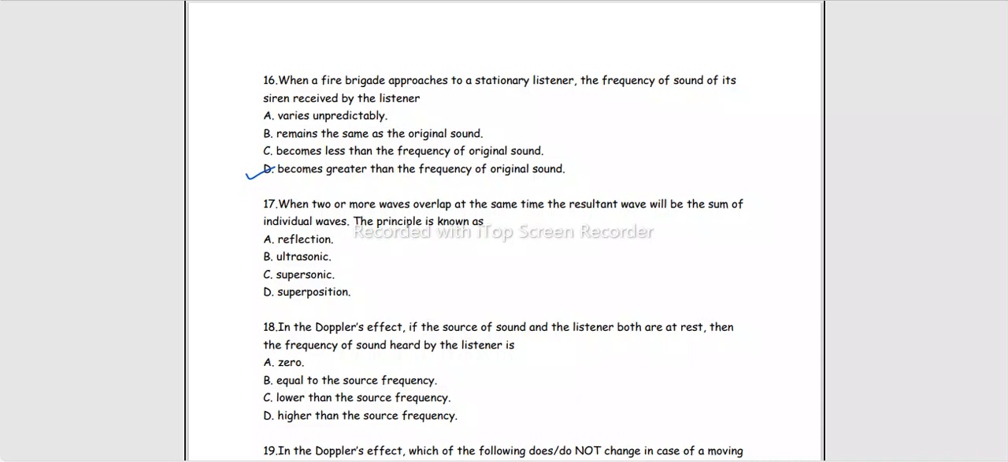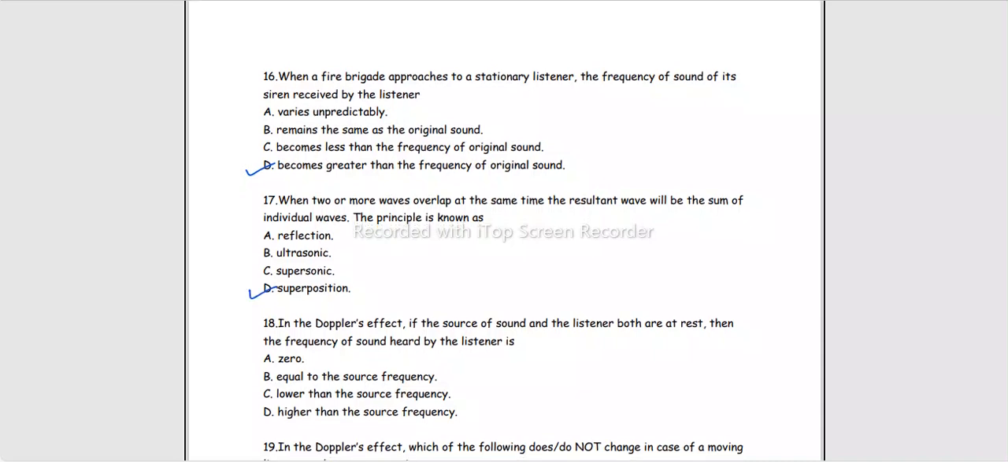When two or more waves overlap at the same time, the resultant wave will be the sum of individual waves. This principle is, again, अभी ऊपर हमने ये MCQ देखा, it is superposition.